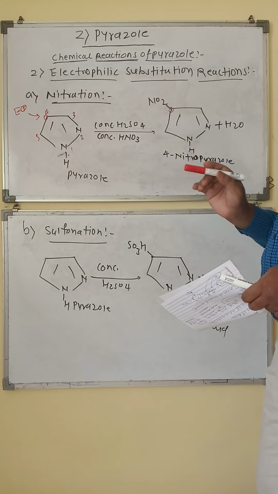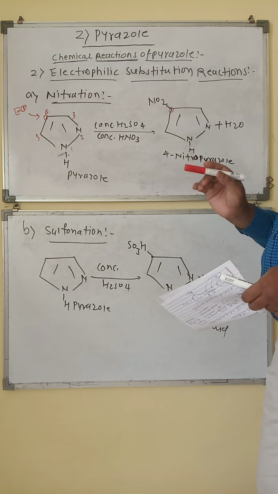This HSO3 positive acts as an electrophile, and it will attack the fourth position of the pyrazole. So we get 4-pyrazole sulfonic acid.